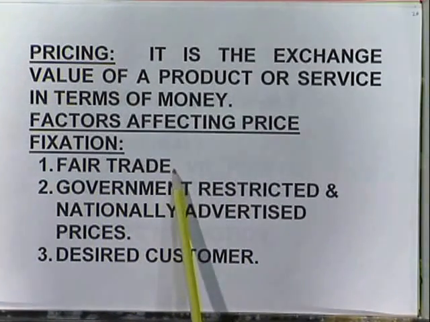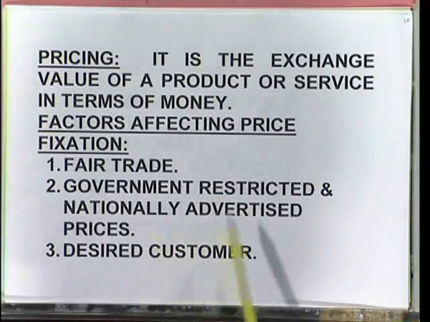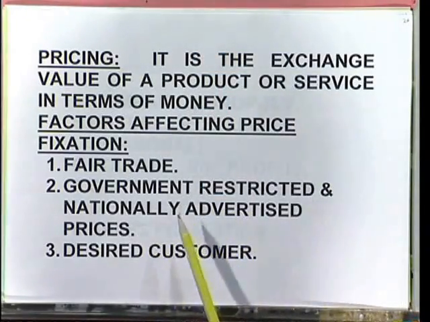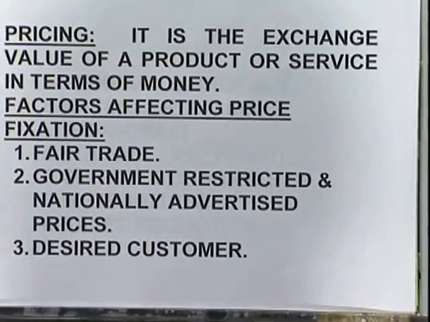First one is fair trade. That is, according to the discussion between manufacturers, wholesalers and retailers, the price to be fixed will be discussed. Next one is government restricted and nationally advertised prices. In this case, take petrol for example. It cannot be priced as we like. It is fixed by the government, so we have to fix according to those things.